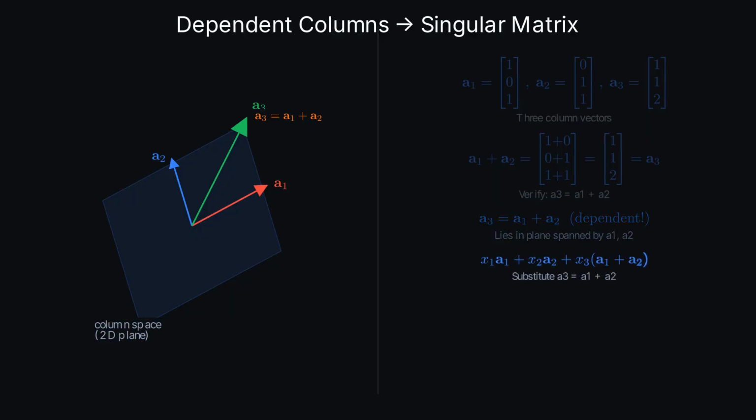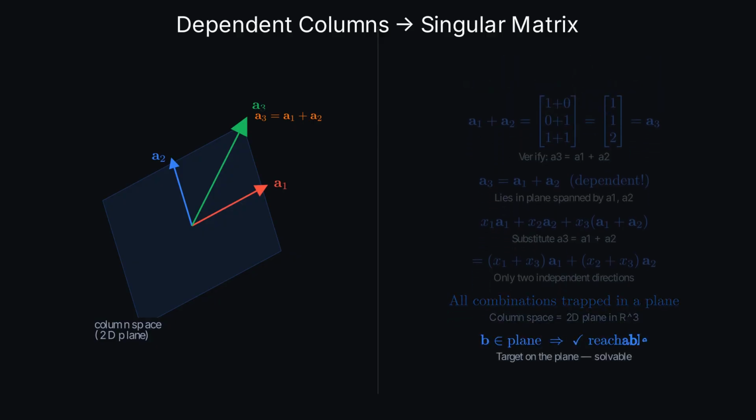Every combination x1 times a1 plus x2 times a2 plus x3 times a3 reduces to just a combination of a1 and a2. Here's why. Since a3 equals a1 plus a2, we can substitute and the whole expression becomes (x1 plus x3) times a1 plus (x2 plus x3) times a2. No matter what weights we choose, the result is trapped in that plane.